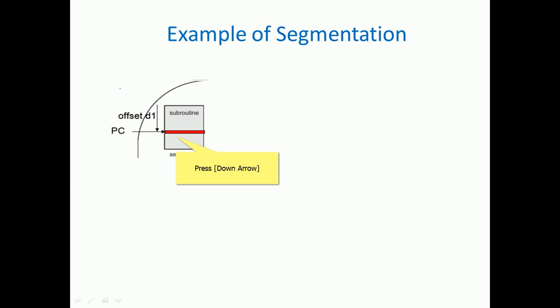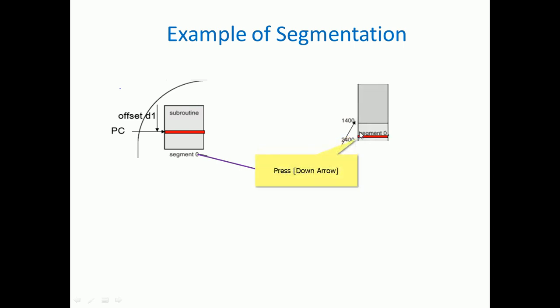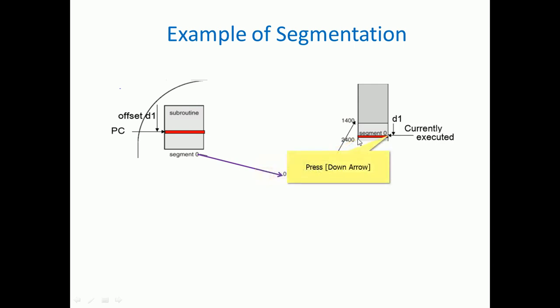Let's consider a subroutine, where the offset is D1, that is the length, and this may be the program counter. So that segment is 0. This segment is going to have base 1400, and 2400 is the end address. So that segment 0 will be occupied. Similarly, this is the D1 displacement currently executed.